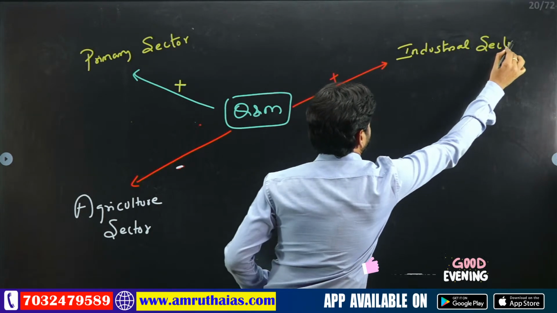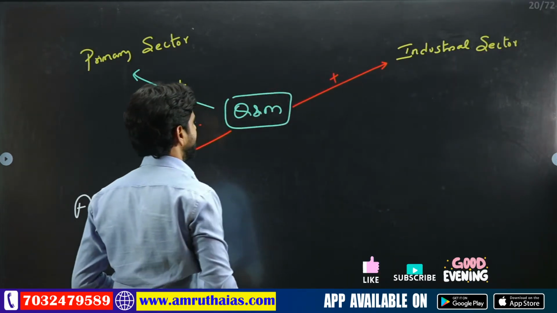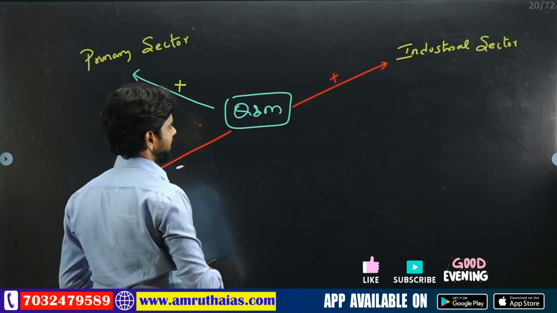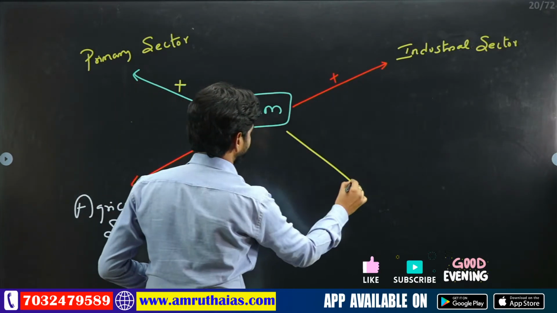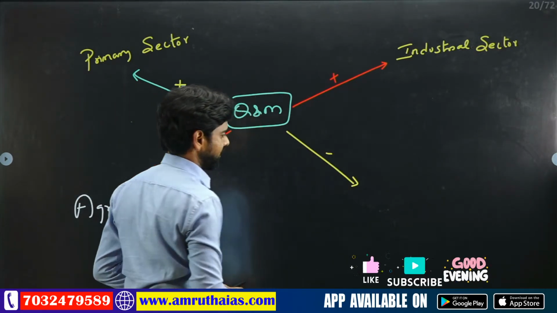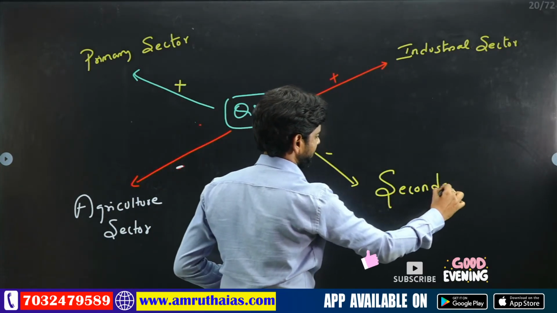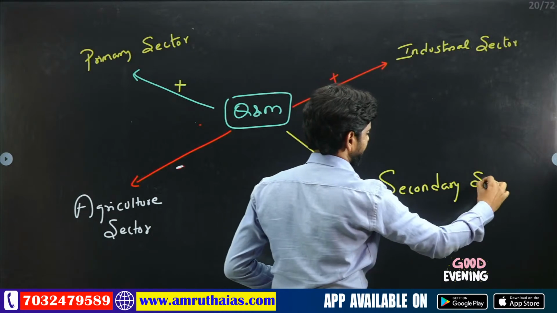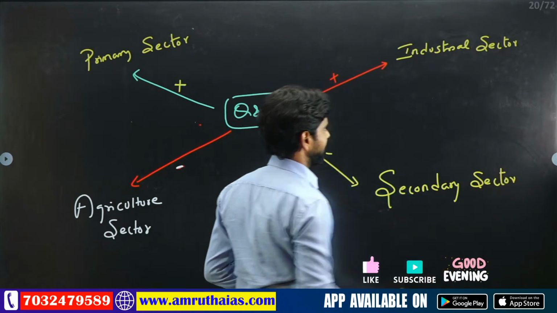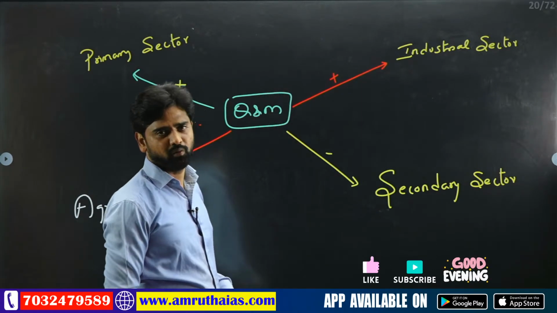You can check it from the previous slide. So obviously if you add it, then definitely you have this one, guys. And finally, if we deduct these quarries and mines, obviously you have this secondary sector. Am I right or wrong? So is there a lot of difference between the secondary sector and the industrial sector or not? Yes. Very simple, very easy.